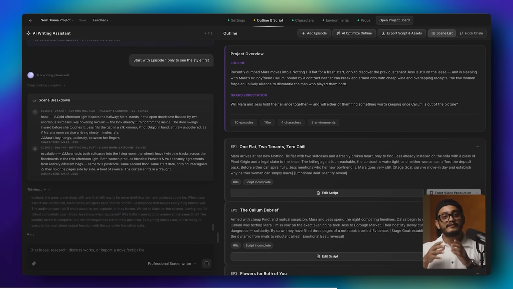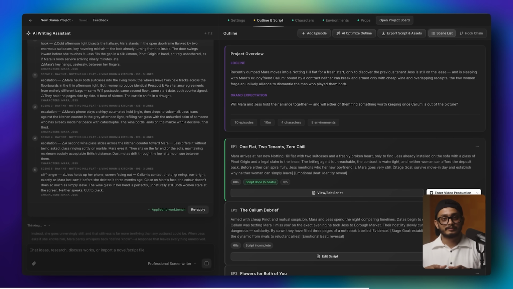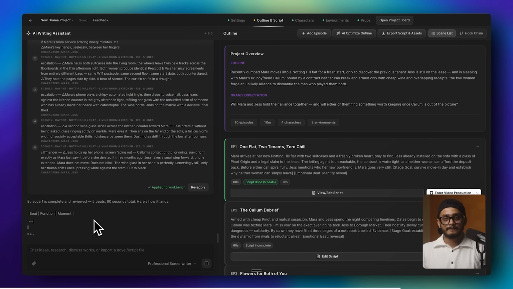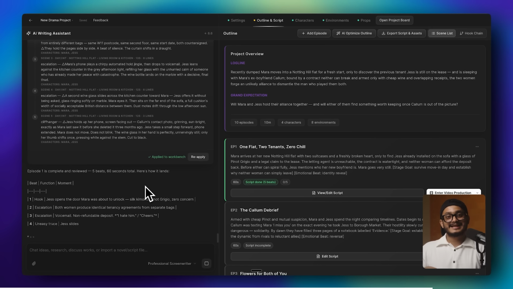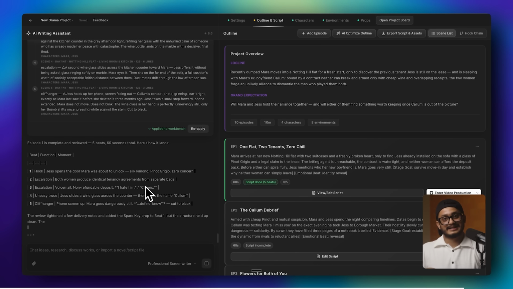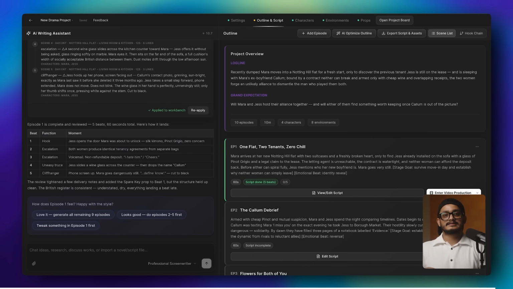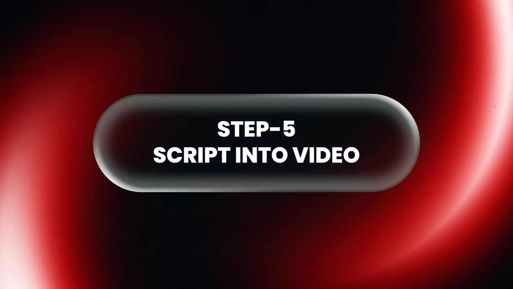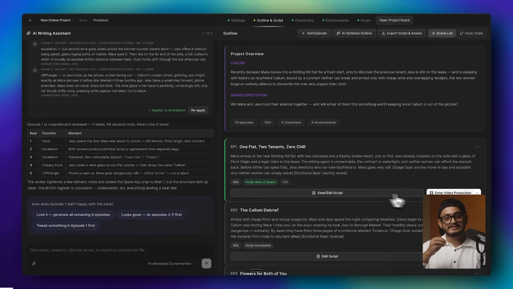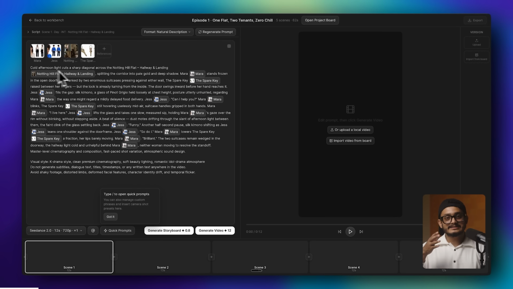Oh wow, only a few minutes later, the full script drops. Plus, it also gives a beat map. The AI has broken it into narrative beats that guide the pacing, the emotional flow, the dialogue, the transitions. By the way, this is your shooting script. Step 5, turning script into video. Now is the time that I jump into video production. Now, every scene's already prepped. The system auto-generates prompts for each scene based on the script, beat map, character references and environments.